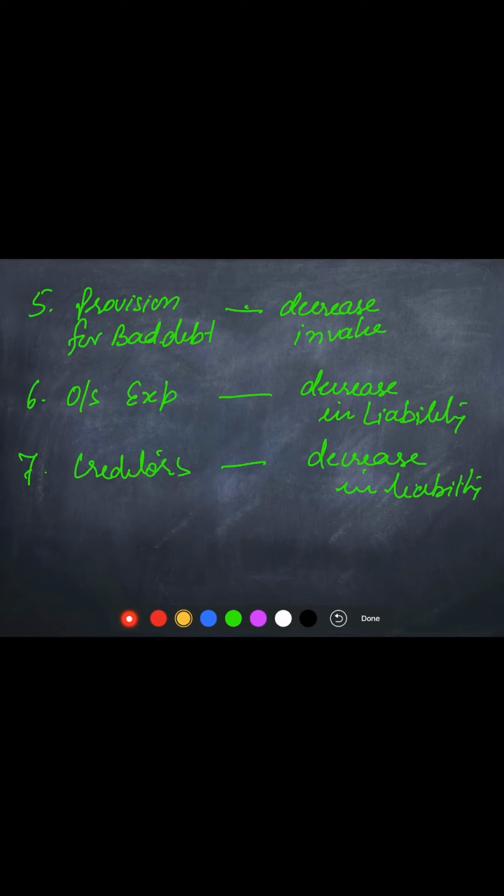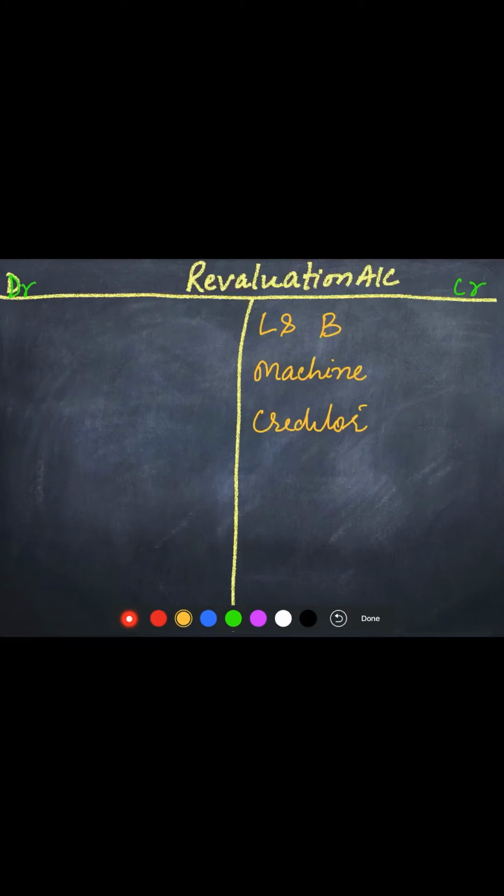Then provision for bad debt, decrease in value of asset, it is a loss because asset value is decreasing. Outstanding expenses, decrease in liability. So these two will appear on the credit side and this will appear on the debit side.